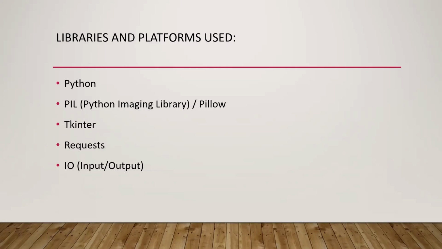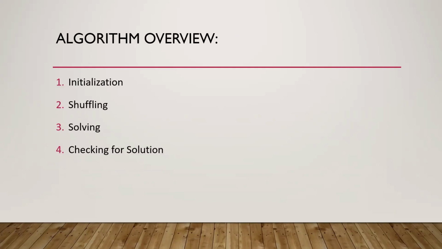And next, I would like to show you an algorithmic overview of the project. The algorithm overview involves initialization, shuffling, solving, and checking for a solution. This will be clearly understood when we go deeper into the code. Let's begin with the code explanation.